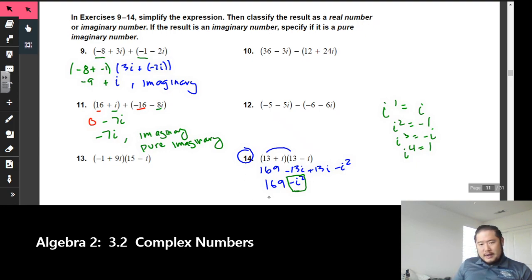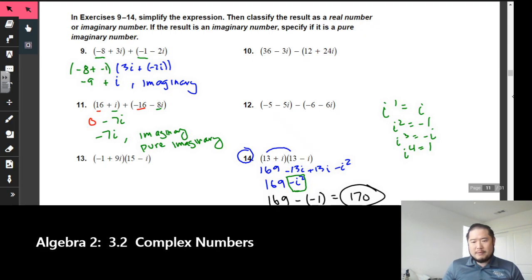So what I'm going to do right now is take 169. I want to subtract that with -1 because i squared is -1. So we went ahead and substituted that in, okay? And you can see why I have the parentheses there. Definitely important, or else you might just say 169 minus 1. That would be wrong because there's already a minus sign in between. So 169 minus -1, and that gets us 170. Okay, so don't fall into the trap of missing that.